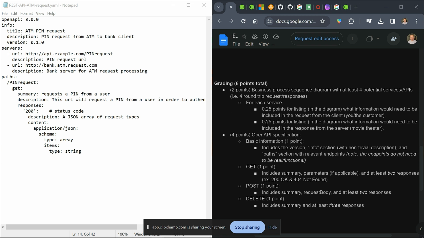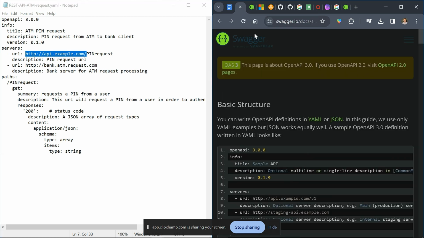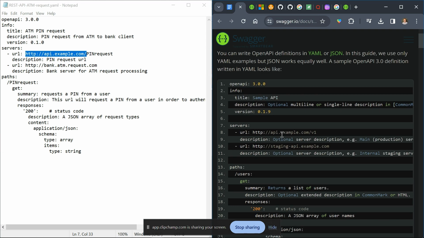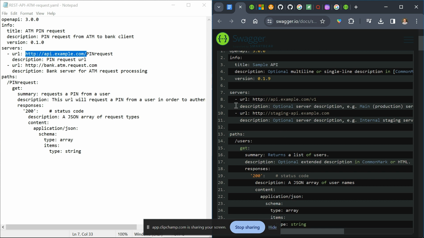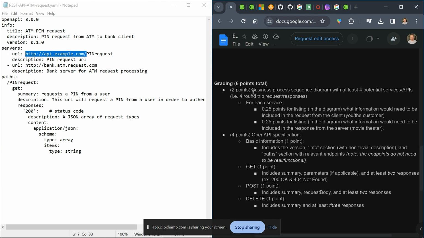The URLs, right? I just made this up. So this URL does not exist. It was based actually on the YAML basic structure that's right here. So I just basically copied and pasted this and just edited right within Notepad. Really, no need for any fancy tools.